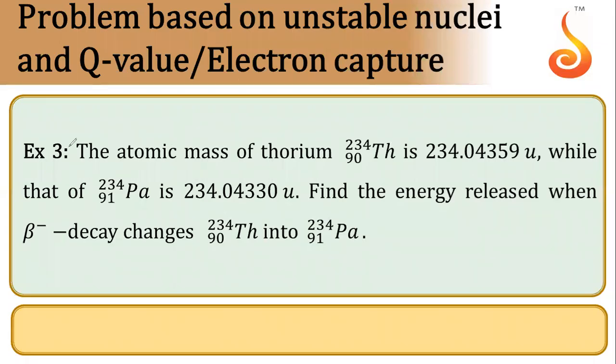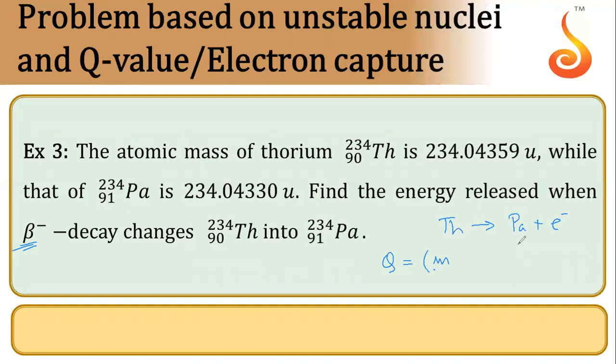So this is example number 3. In this one, it is given that there is beta minus decay. So thorium is getting converted into palladium and one beta minus or electron is released. So we need to find the heat released, and the formula of heat release is difference between the mass of